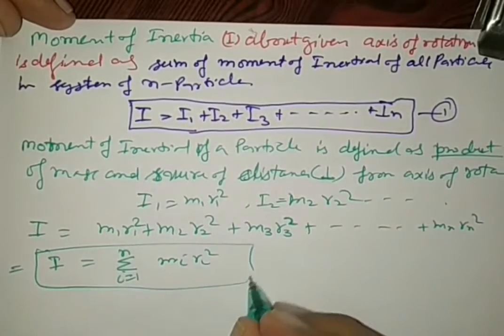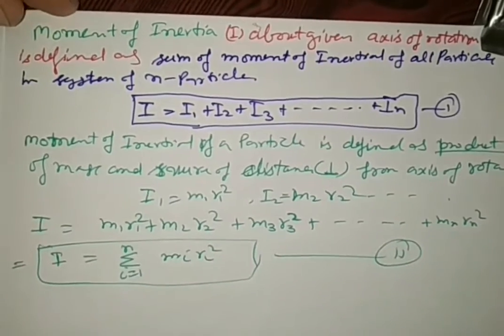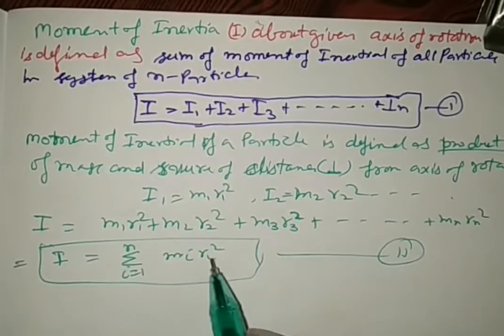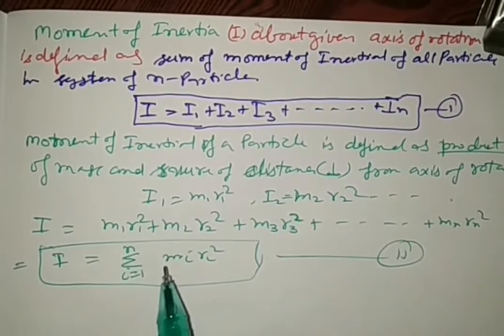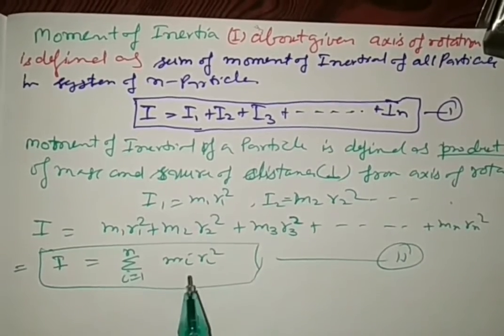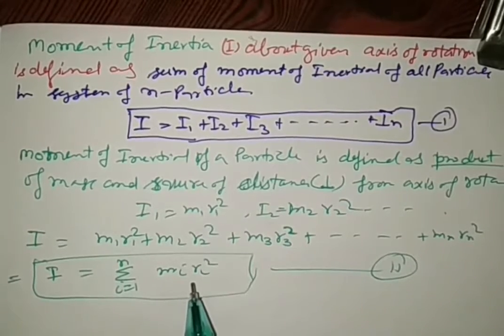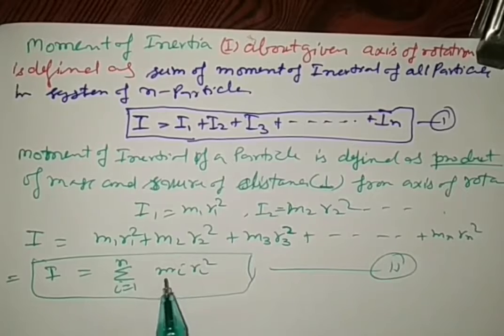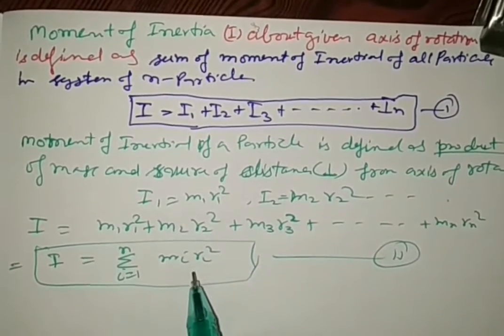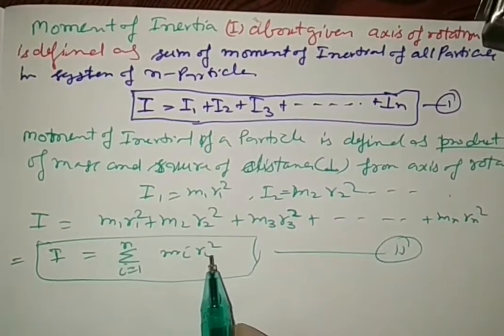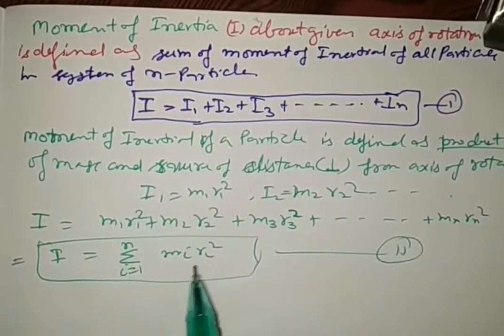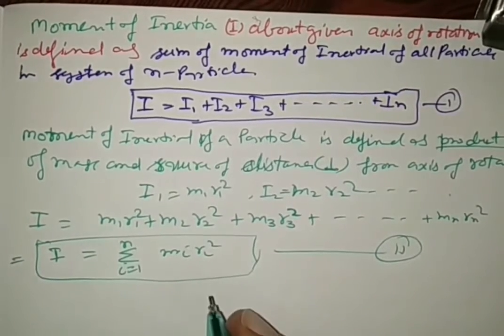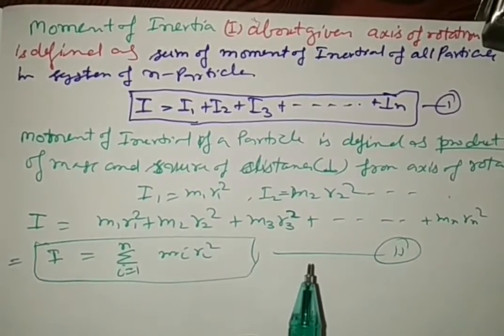This is the moment of inertia of a particle. So this is the definition to obtain the moment of inertia. This is the mathematical measurement for the moment of inertia of a body in case of rotatory motion, and it is a property of a body which opposes the change of state in a body.